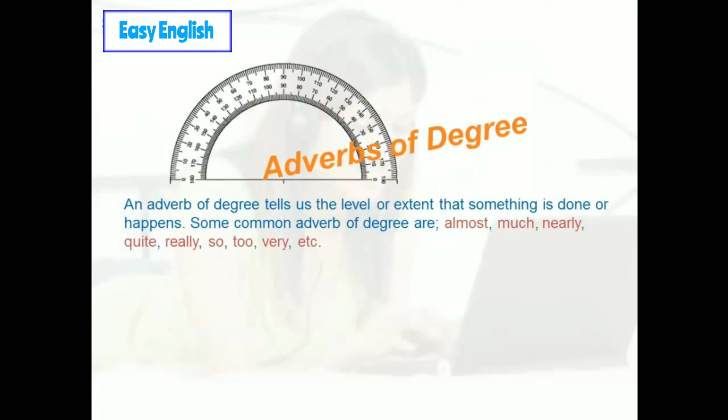An adverb of degree tells us the level or extent that something is done or happens. Some common adverbs of degree are almost, much, nearly, quite, really, so, too, very, and so on.